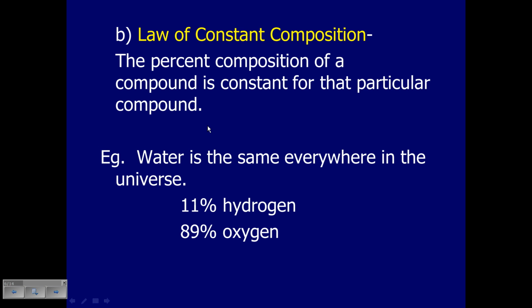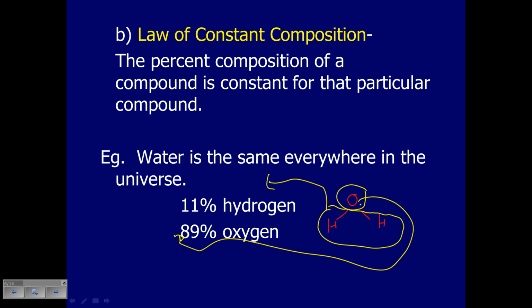And if we think of molecules as being made up of certain groupings of atoms, which we now know to be something like this, H2O, and they didn't know that back then, it makes good sense that the mass of the hydrogen, 11%, and the mass of the oxygen, 89%, is always going to be the same, because all water is made up of the same particles.